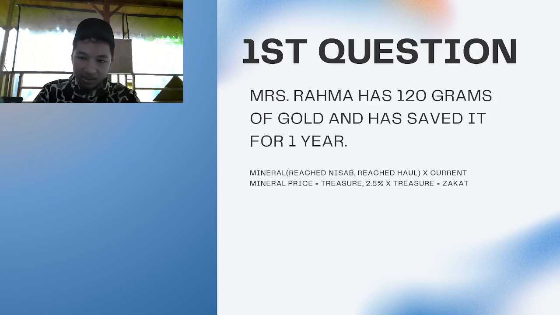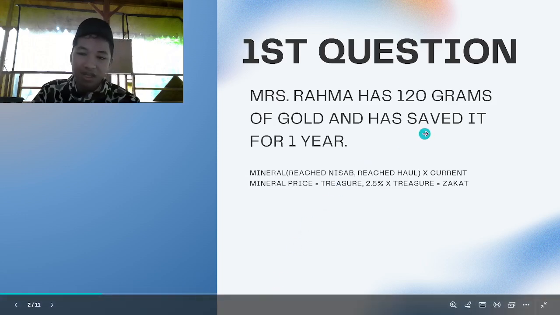Now let's multiply it by 2.5%, which in decimal is 0.025, which equals 9 million. So Mrs. Rahma has to zakat at least 9 million rupiah, which is at least 3 grams of gold. So Mrs. Rahma is required to zakat 9 million.